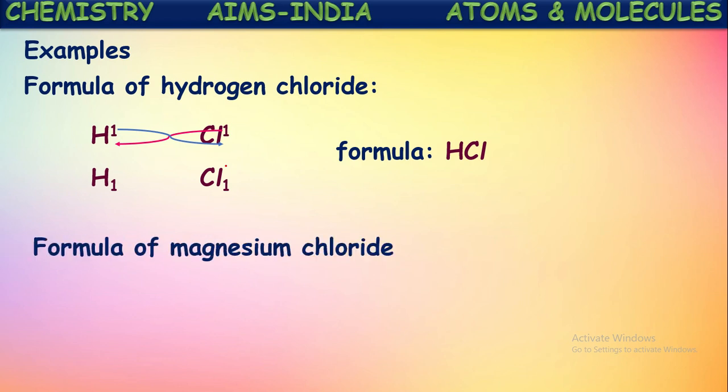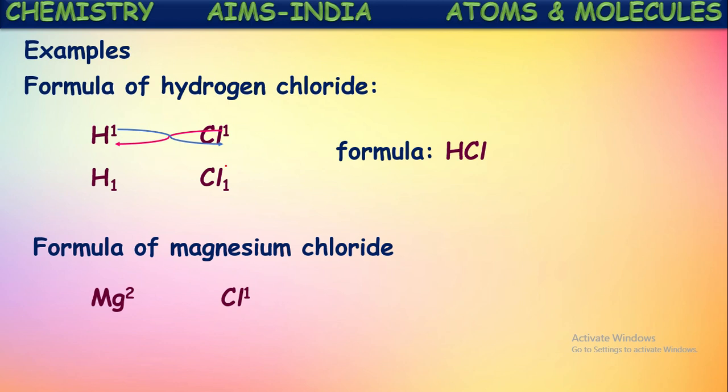Let us try to write the molecular formula of magnesium chloride. You see magnesium and chlorine, their symbols are written, because first the positive ion, magnesium ion, is written, next the negative ion, chlorine ion Cl, is written, and then their valencies are mentioned at the superscript. Next, from these valencies, the highest common factor is eliminated, or these are divided by the highest common factor.